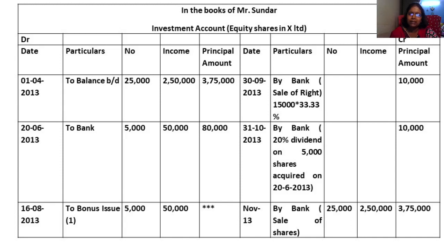Next, by bank, sale of shares. So whatever 25,000 shares they bought, they are selling it.